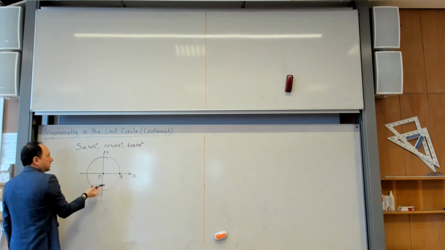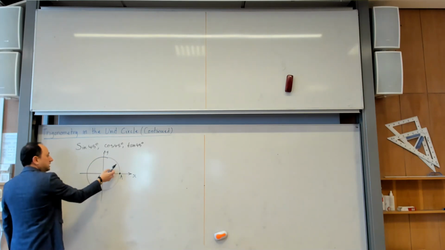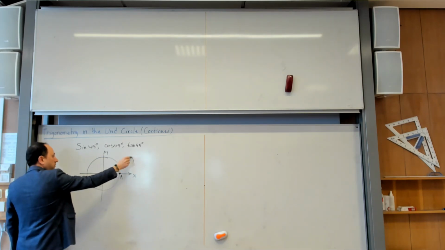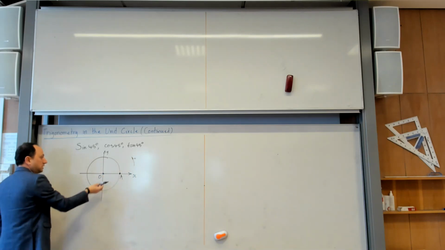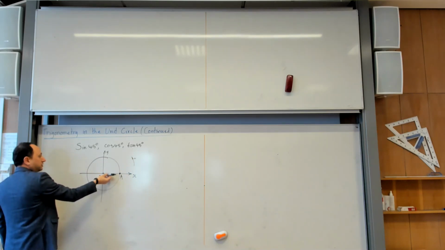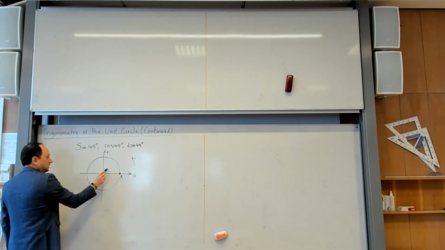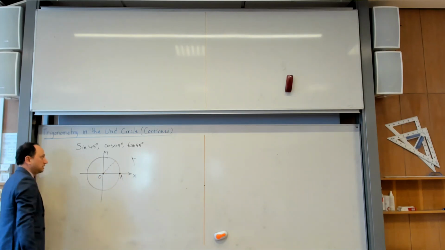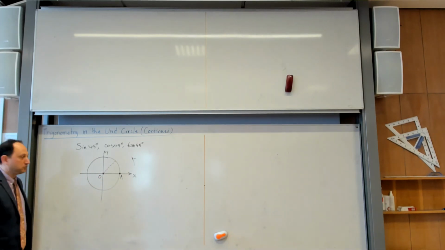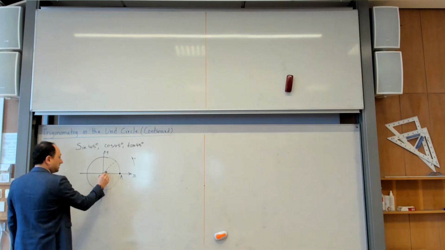Here 45 degrees is positive. I rotate in the counterclockwise direction, which by convention is the positive direction, and I stop after rotating 45 degrees. So it becomes exactly the angle bisector here. Do you agree? Because the whole angle is 90, and if I want 45, that would be the angle bisector. So this becomes angle 45 degrees.